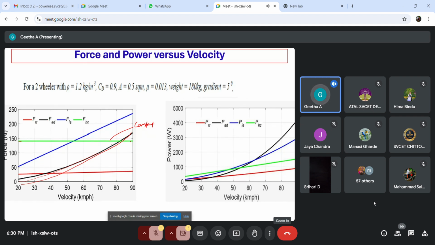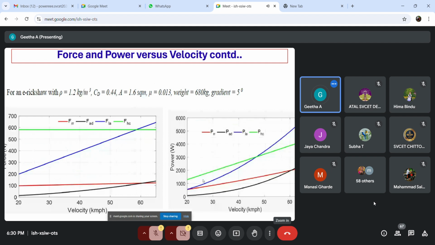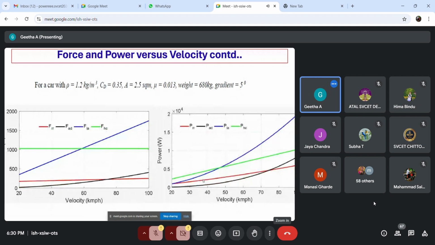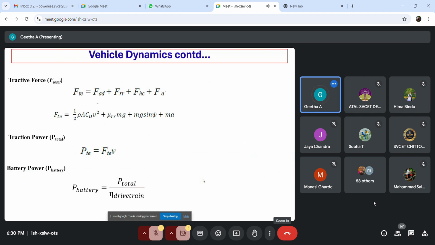Even though the climbing force remains constant here, when it comes to power it will increase, because power is equal to force into velocity. So even though our climbing force is constant, in the graph of power versus velocity the climbing contribution will also increase and it will impact your power. And this is for a three-wheeler, e-rickshaw, with a similar effect. And this is for a four-wheeler.